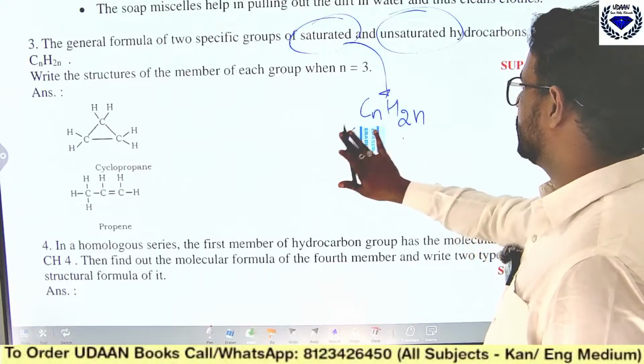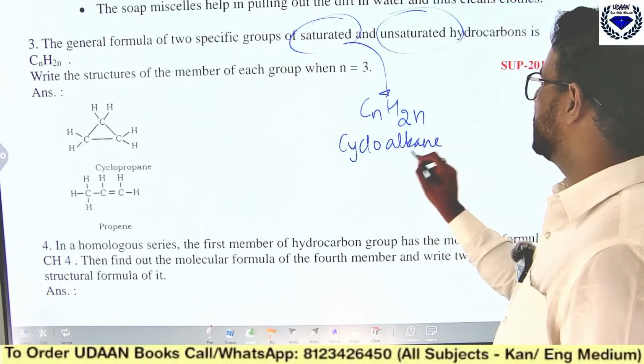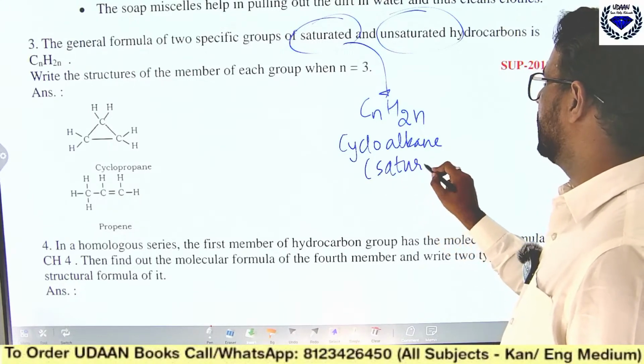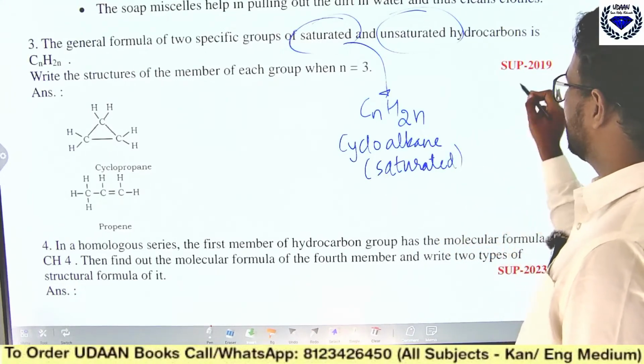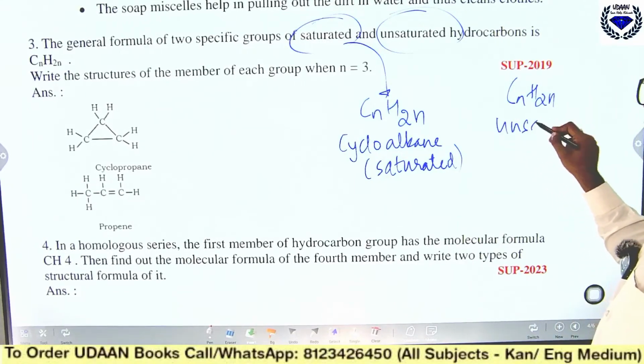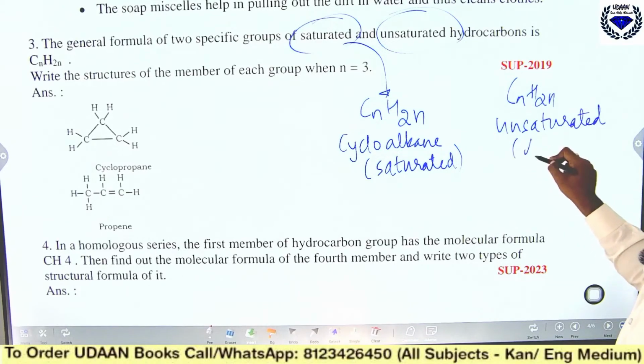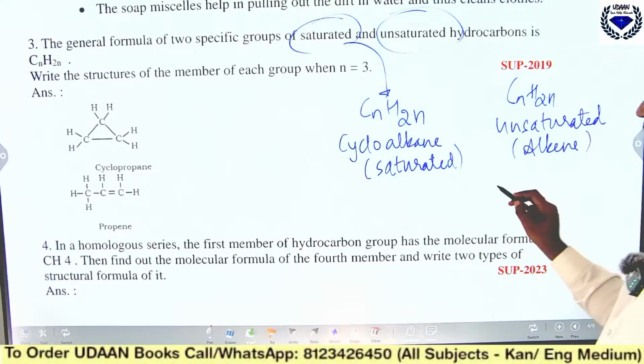That is saturated. You should know cycloalkane is saturated because it is having single bonds. Then CnH2n is what? It is unsaturated, which is having a double bond. Okay, it is alkene.